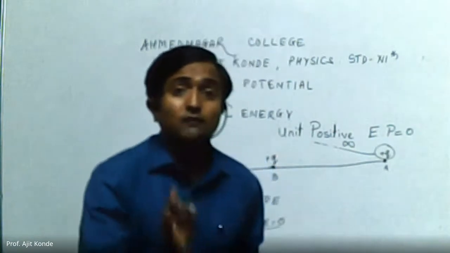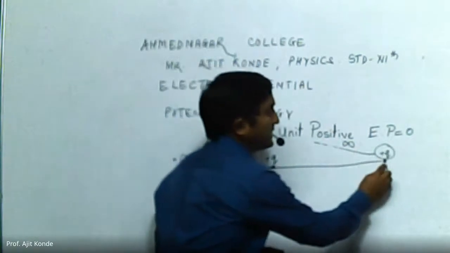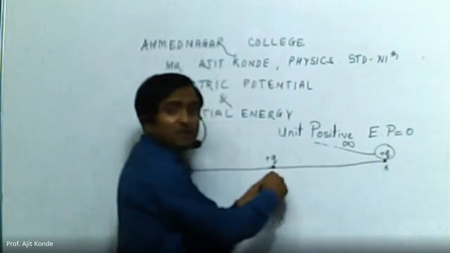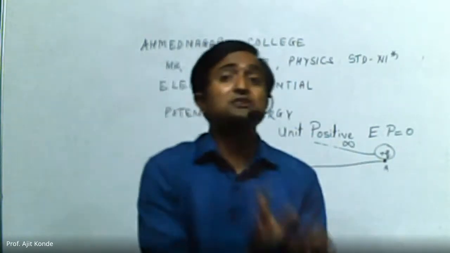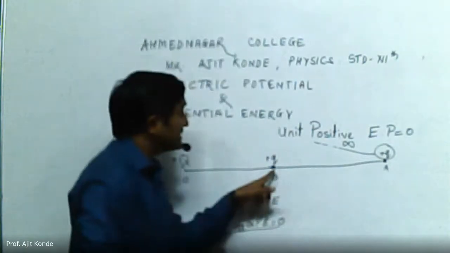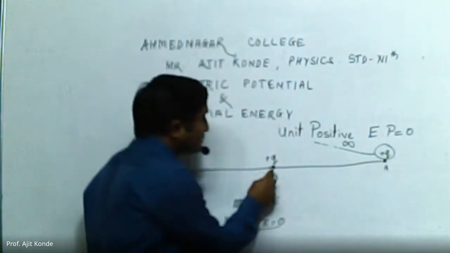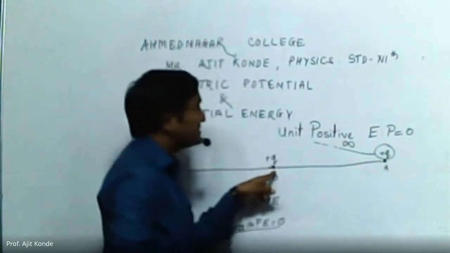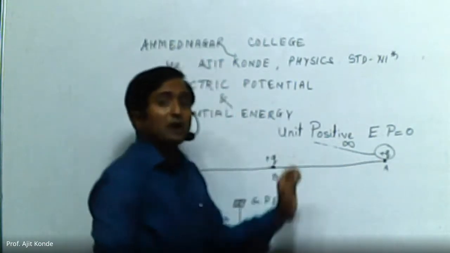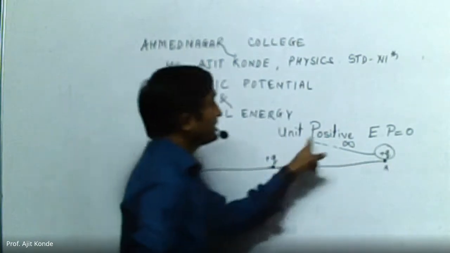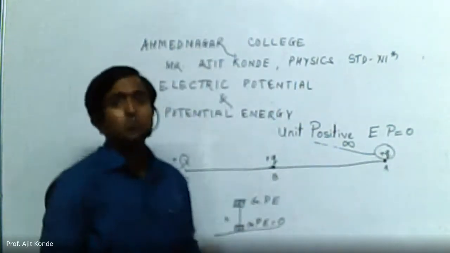The amount of work done required to move unit positive charge from infinity to a specific point is called electric potential. Electric potential is a point concept. Over at this point, the electric potential will be the amount of work done required to move a unit positive charge from infinity to a specific point.